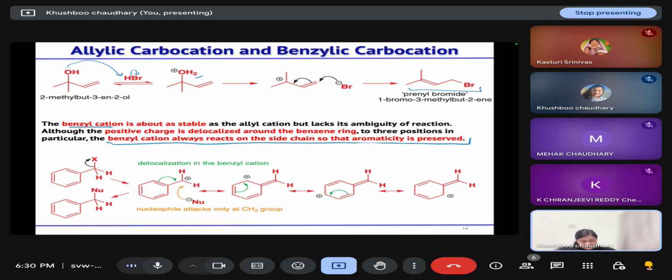So when the leaving group leaves, the benzylic carbocation will form. These are the resonating structures that are possible, having positive charge at the ortho and para positions, but your nucleophile will always attack at the side chain, the CH2, and form this benzylic nucleophilic substituted product. This is to preserve the aromaticity in the system, because the energy needed to break the aromaticity is very high, and in the normal conditions for an SN1 reaction, that much energy is not possible for any nucleophile to provide.